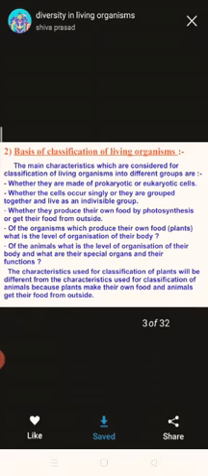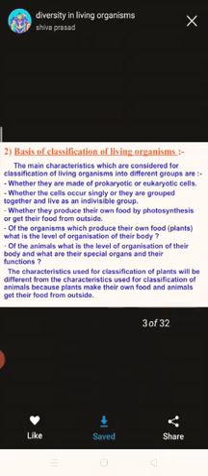The main characteristics which are considered for classification of living organisms into different groups are whether they are made of prokaryotic cells or eukaryotic cells, whether the cells occur singly or are grouped together and live as an individual group, whether they produce their own food by photosynthesis or get their food from outside.